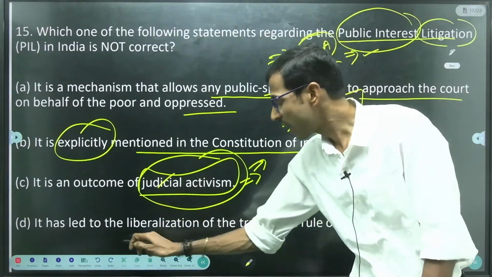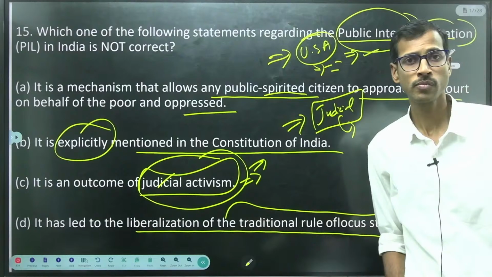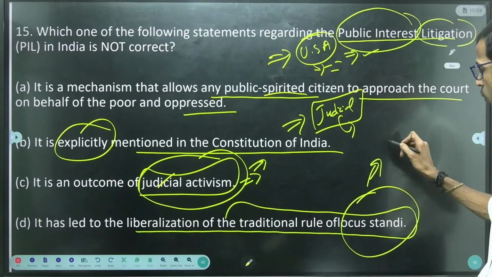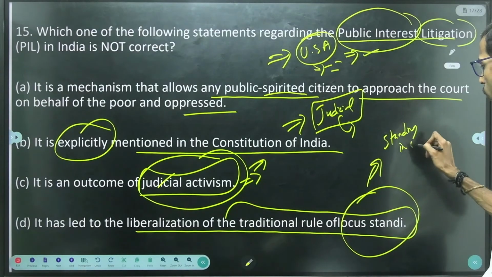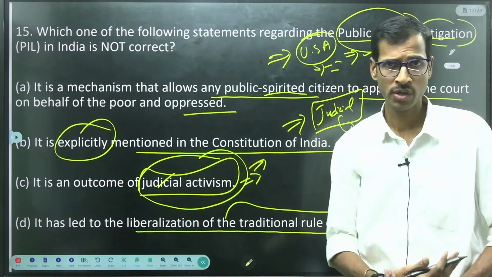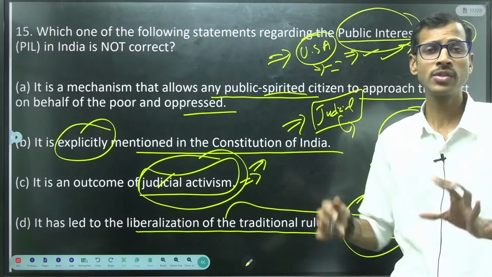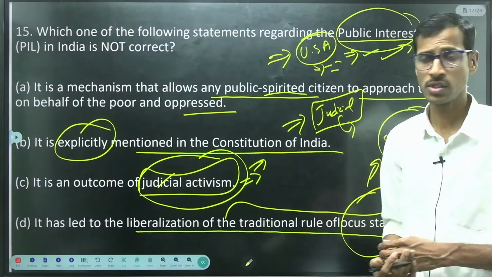So it has led to the liberalization of the traditional rule of locus standi. What is locus standi here? Standing in the court, right? A person previously had to be standing in court. Earlier, not just anyone could go to the court and stand before the judge.